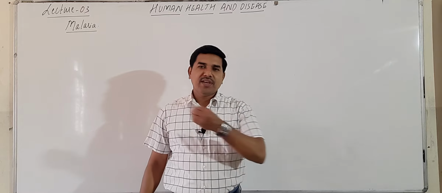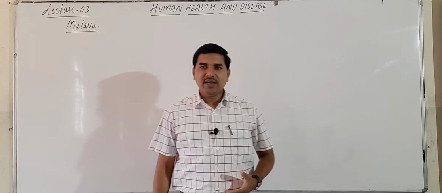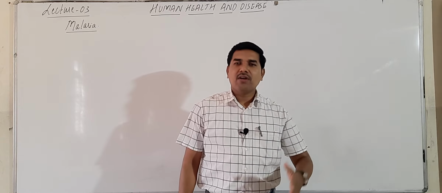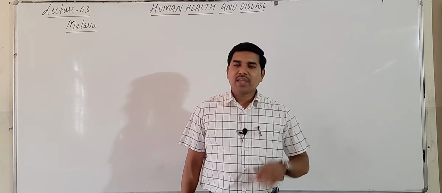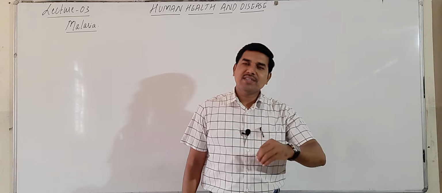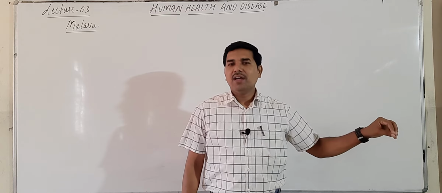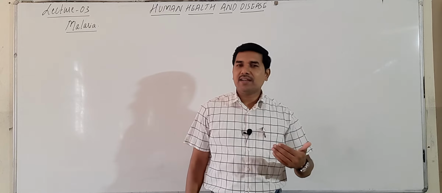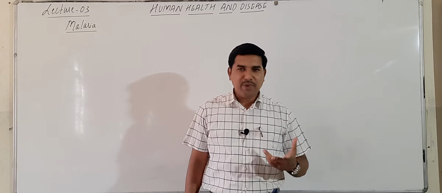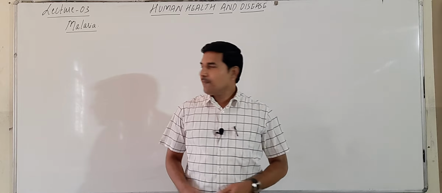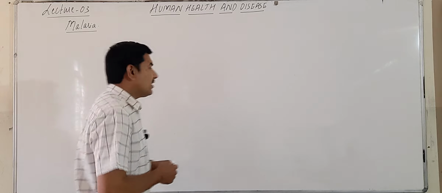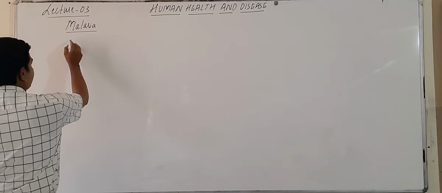Here the vector is the mosquito, and that mosquito is the female Anopheles mosquito. The female Anopheles mosquito is the carrier of the disease, which is nothing but a protozoan parasite. Now in malaria, let's look at the causative organism.